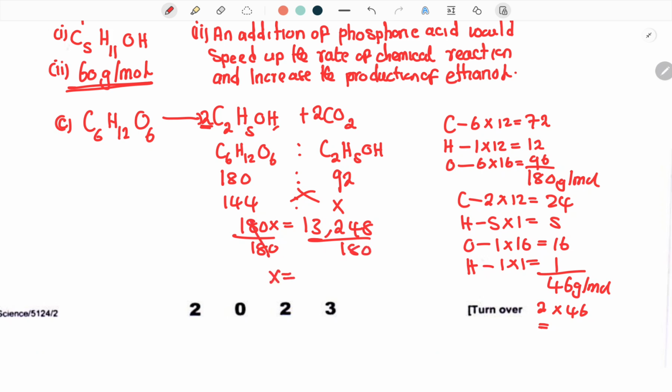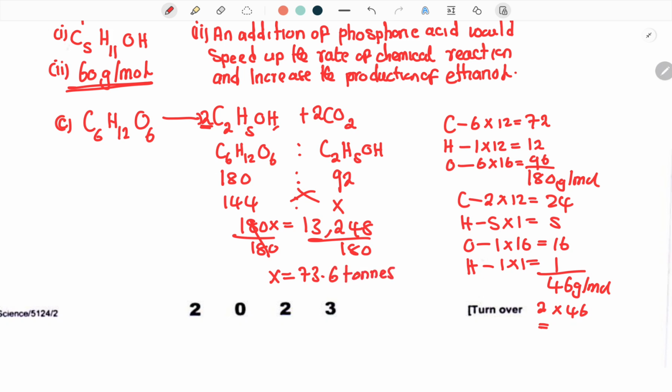So your x is going to equal, let me divide by 180, something like 73.6 tons.